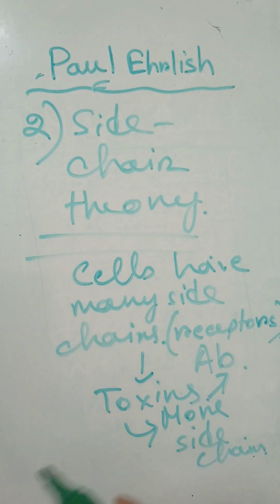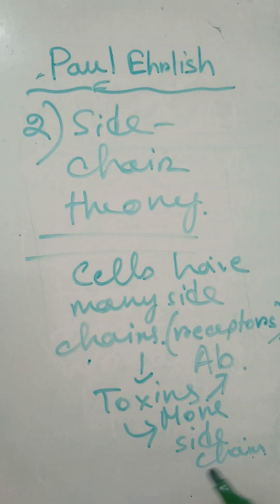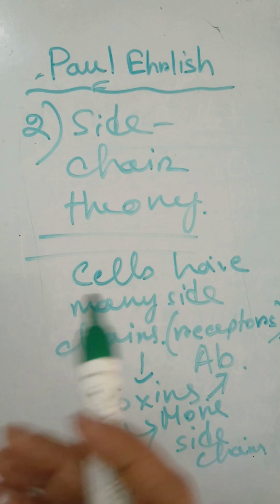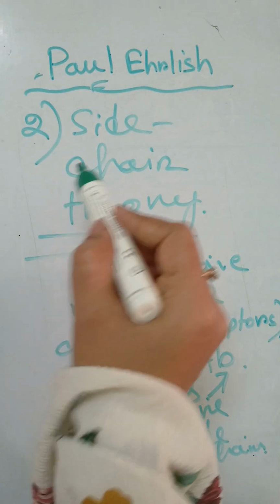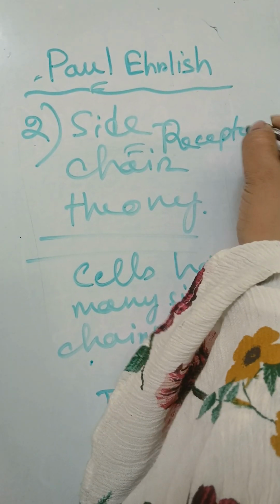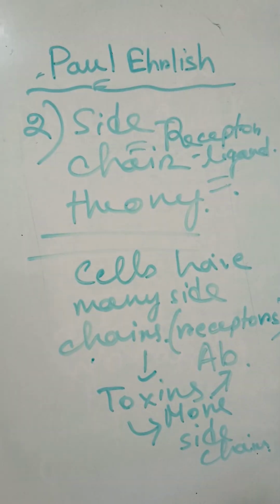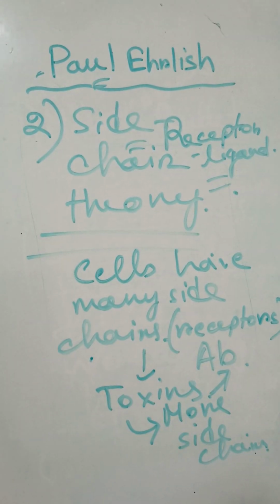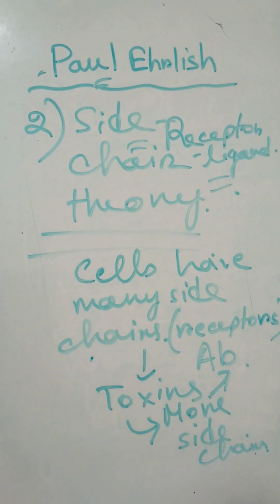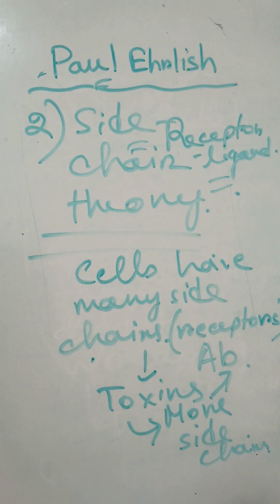Cells have the receptors or side chains, toxin will bind to those side chains, and that will give rise to more production of side chains, which will act as antibodies and produce immunity in our body. So from this topic, the receptor ligand binding concept was also invented. Why? Because these side chains are receptors, and the ligand which will bind to the receptor specifically is the toxin. So the receptor ligand binding concept was also invented from the side chain theory in immunology.